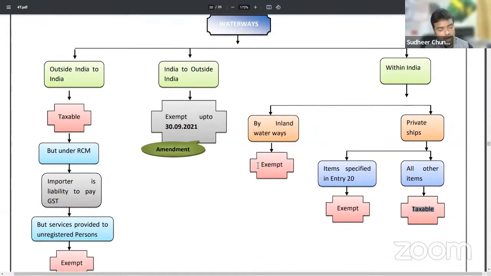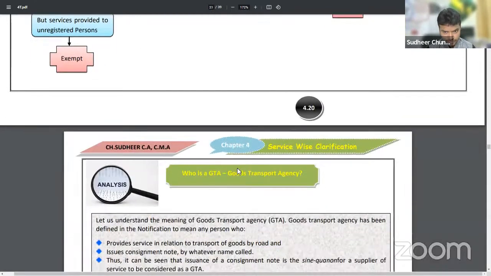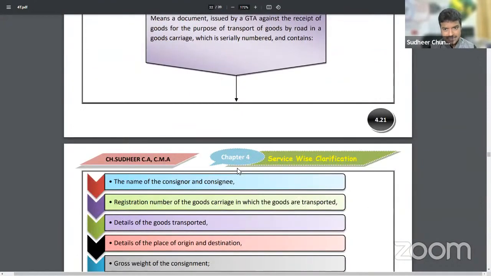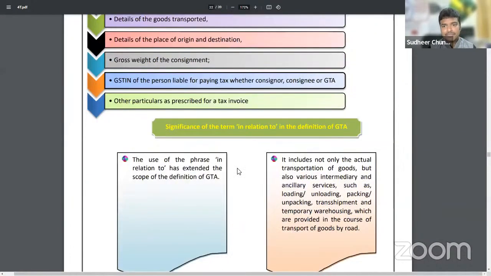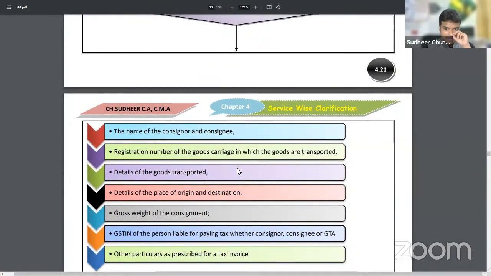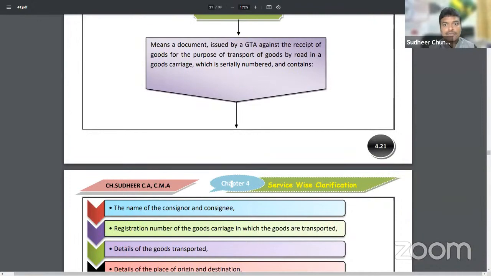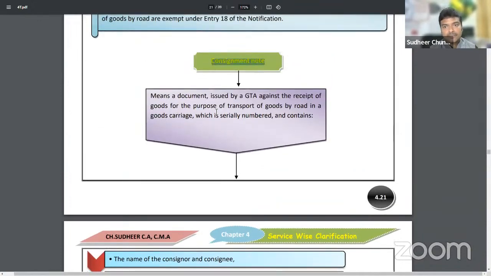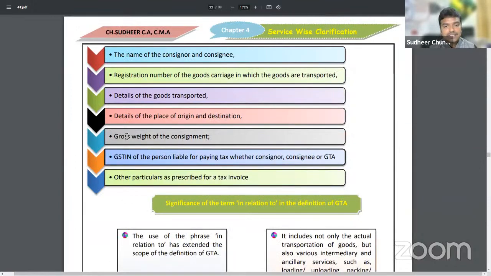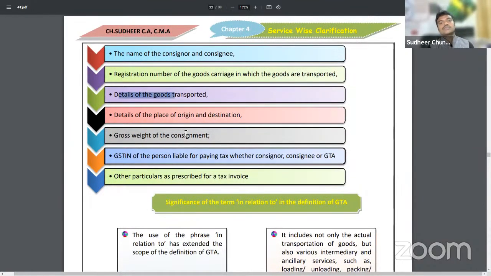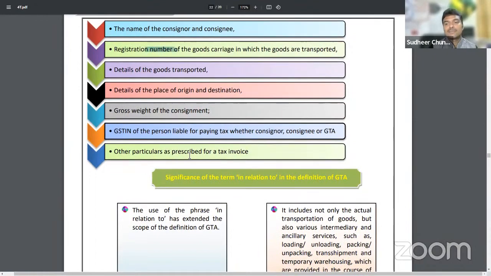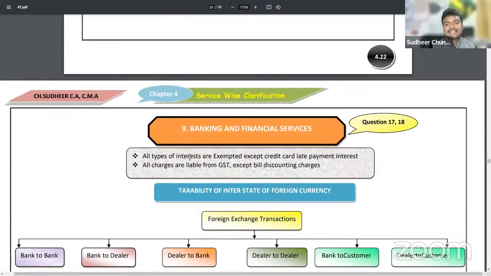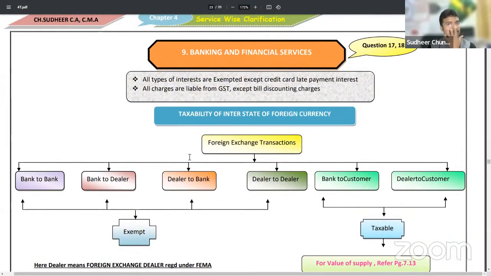So in waterways also, we discussed how outside India to India freight is taxable and exempted, how within India freight is exempted, and how India to outside India is exempted. All the aspects we discussed. Next, sir, how can we say an entity is a GTA? GTA generally issues a consignment note. It contains the weight of the goods, place of destination, details of goods, vehicle registration number, everything. Only when that consignment note is given, then reverse charge mechanism will be applied.